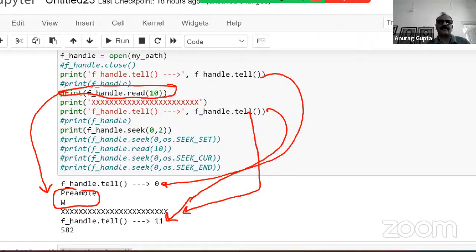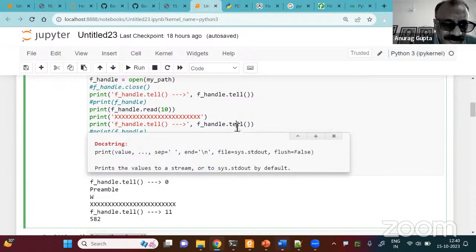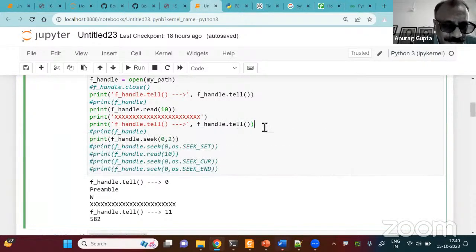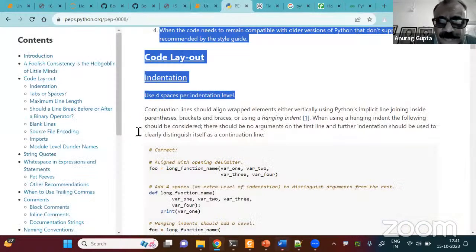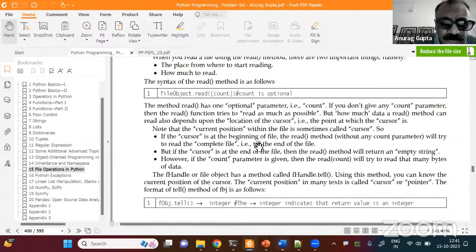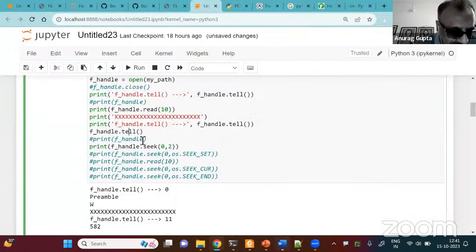Tell is simply not supposed to take any. You want to see? Okay, let's see. Let me put my shift and tab. No, sorry, this is giving me the print method. So, we are going on a sidetrack, but let me just try. Let me put it in tell, and let me see. Oh God, what happened? I printed the shift tab.